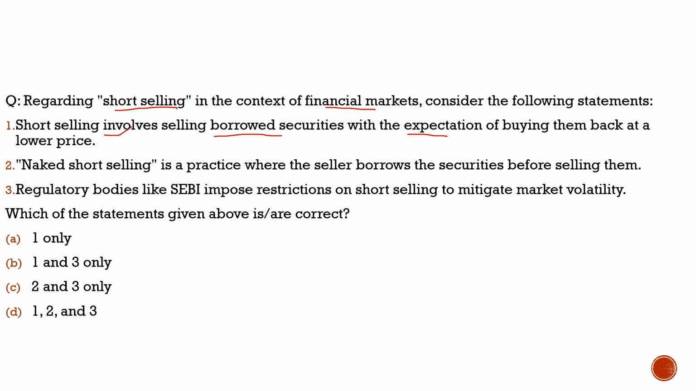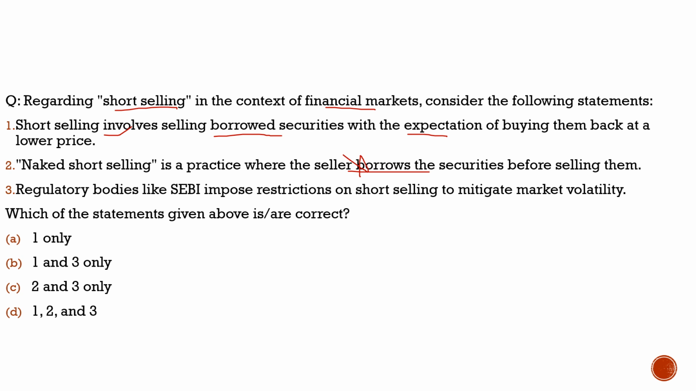100% correct. Under this, they sell their borrowed securities with the expectation of buying them back after some time at a lower price. So this is exactly what short selling is. In short selling, we have two types: naked short selling and covered short selling. So let's understand what naked short selling is. The statement says it is a practice where the seller borrows the securities before selling them. No, this is incorrect. Here the seller sells the securities before borrowing them. This is exactly what naked short selling is.